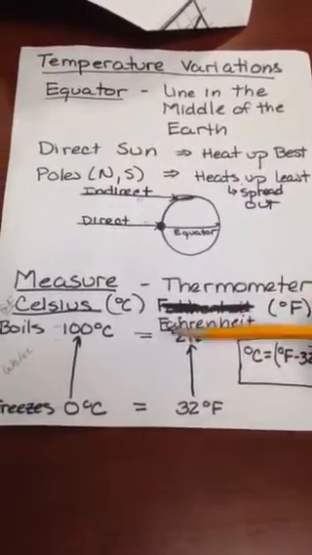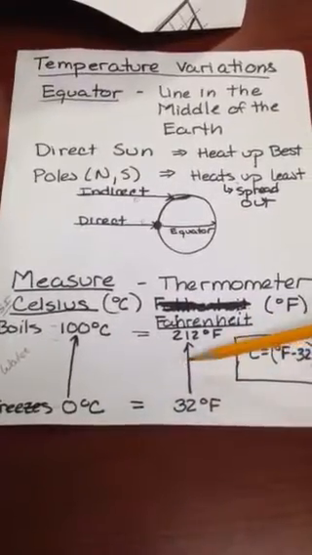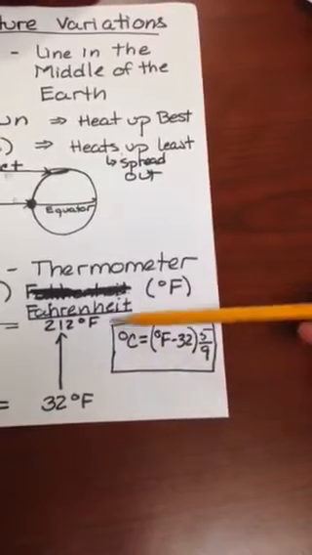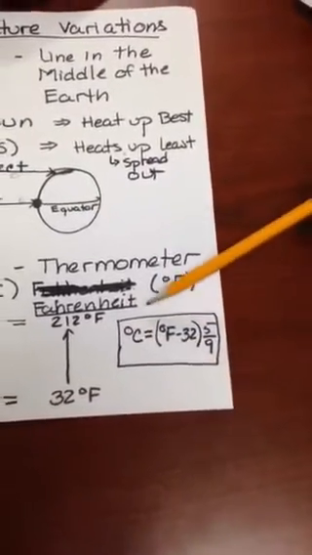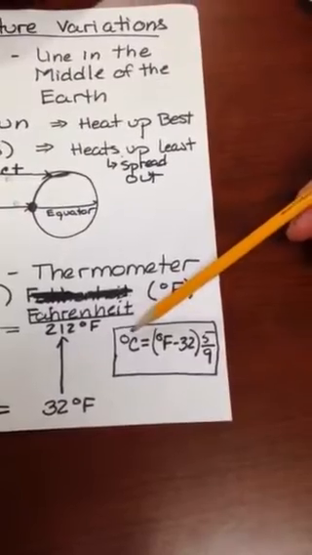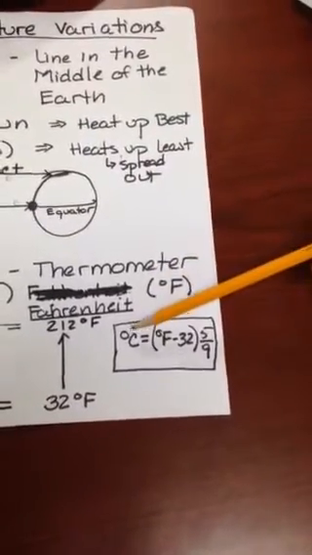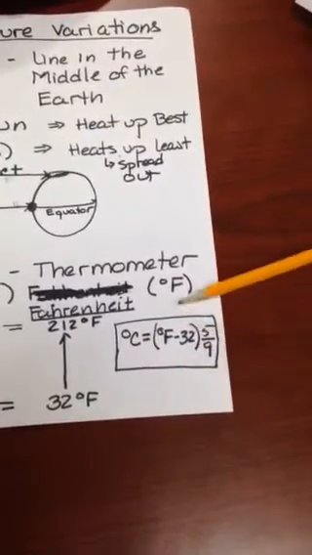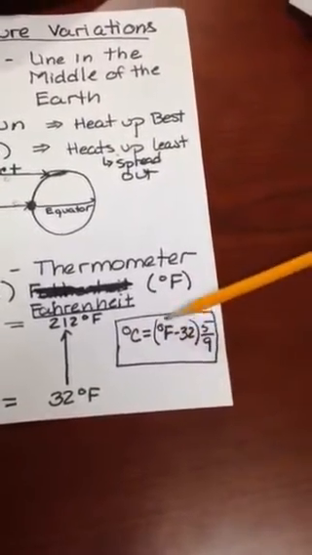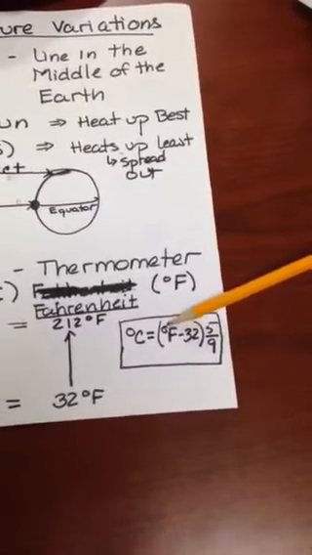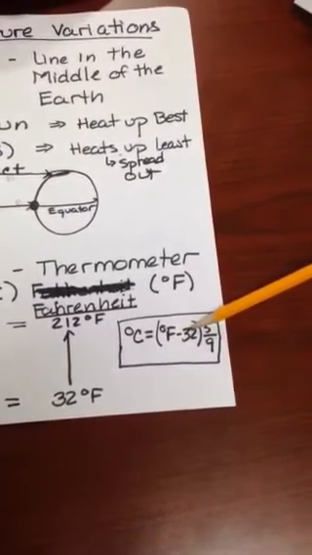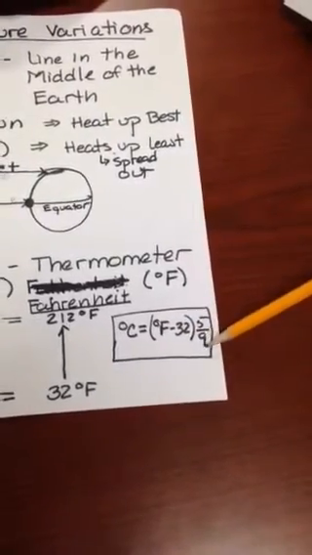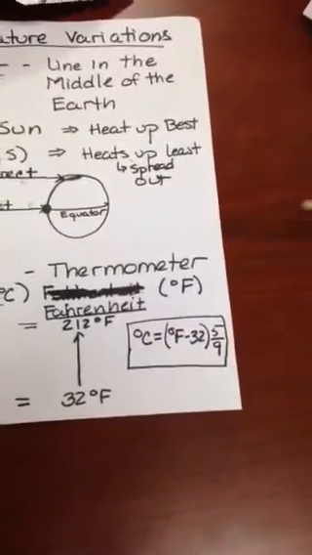Now, unfortunately for us, the size of a degree Celsius is not the same as the size of a degree Fahrenheit. So here's an important equation. You might want to write this down, and you want to practice with it. This is just like in our math class. This would be a function. Degrees Celsius is going to be equal to, and we have our parentheses. Don't forget your order of operations here. We have our degrees Fahrenheit, whatever the temperature is in Fahrenheit, subtract from that 32. Then that whole thing we multiply by 5/9, and that will give us our degrees Celsius.